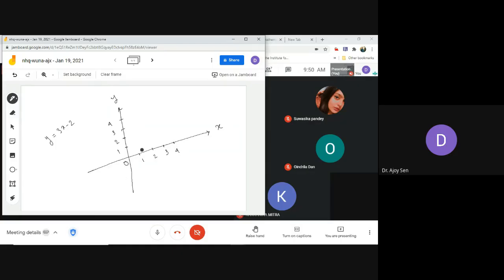Obviously this is origin 0. So we have, this is our equation, y equals to 3x minus 2.